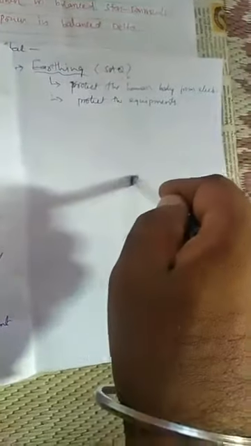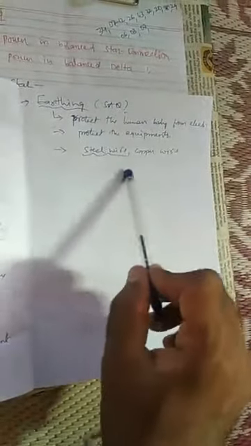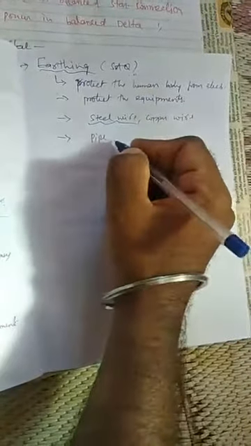Write the earthing definition, then include one more point, human resistance. Maximum value of human resistance is 1000 kilo ohm. That is very low, so to avoid that also, earthing is mandatory. Earthing is done using steel wire, or you can say copper wire also. In most cases we use steel wire only. And you can say in earthing there are two types, pipe earthing and plate earthing.